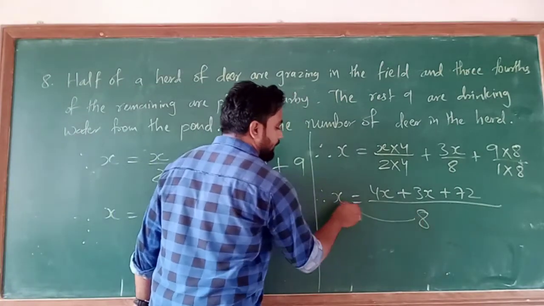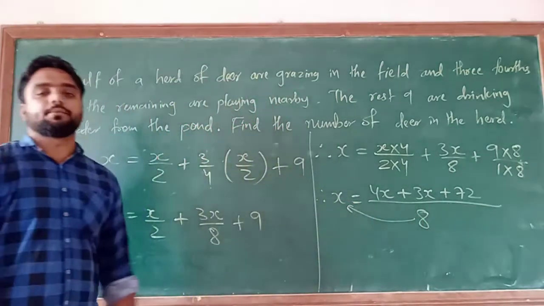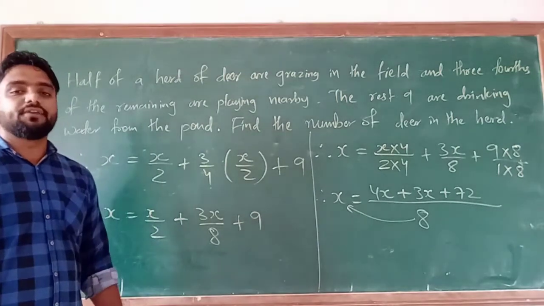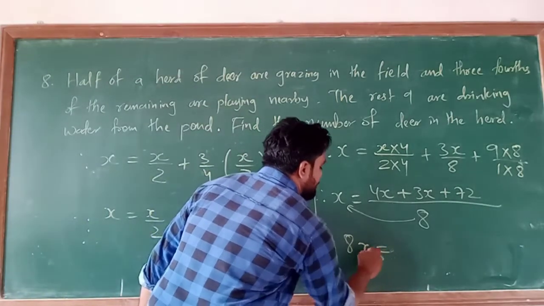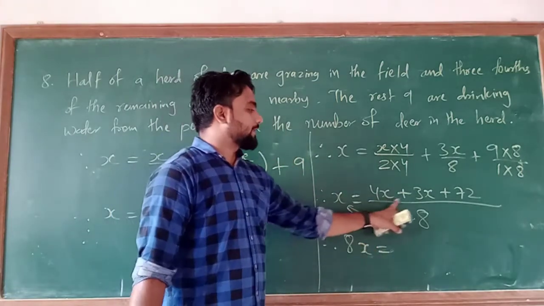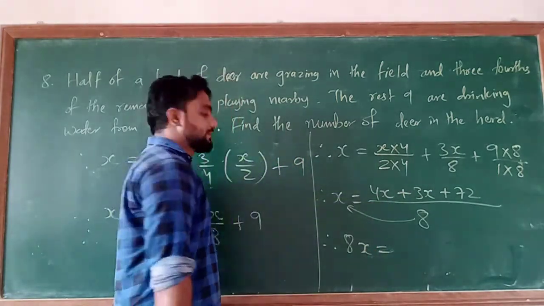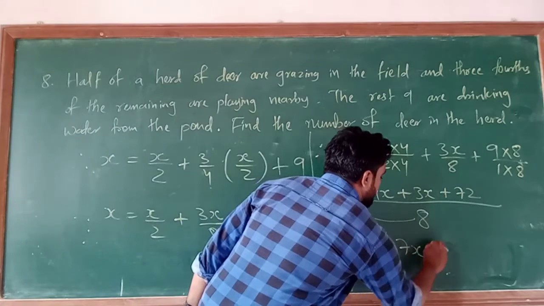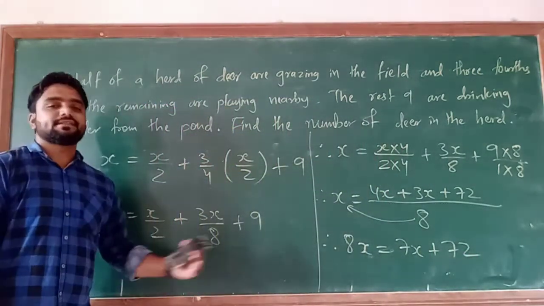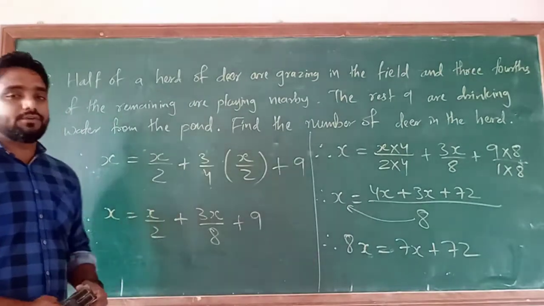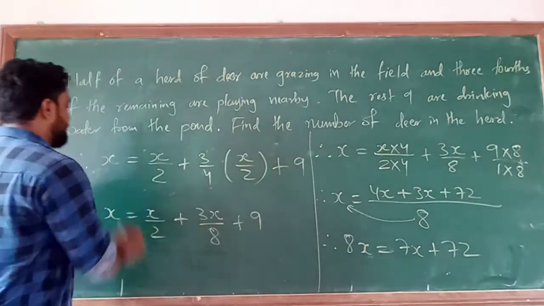So 8 multiplies with x. So therefore 8x is equal to, now 4x plus 3x, that will be 7x plus 72. So this is the final solution of this equation. Okay, now we will solve further.